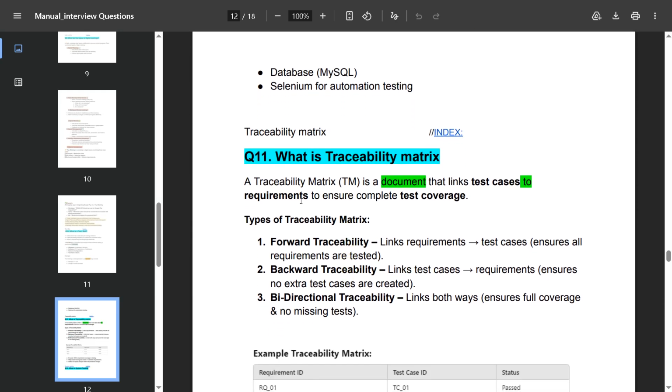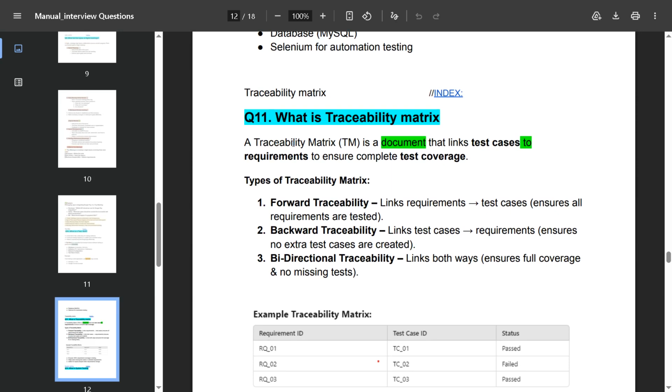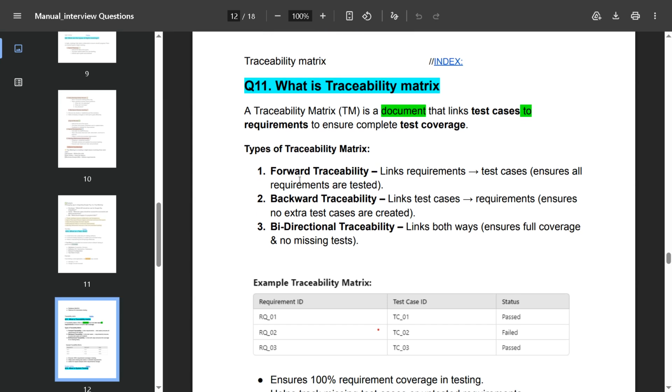Traceability matrix. What is a traceability matrix? A traceability matrix, TM, is a document that links test cases to requirements to ensure complete test coverage. Types of traceability matrix: forward traceability links requirements to test cases, ensuring all requirements are tested.